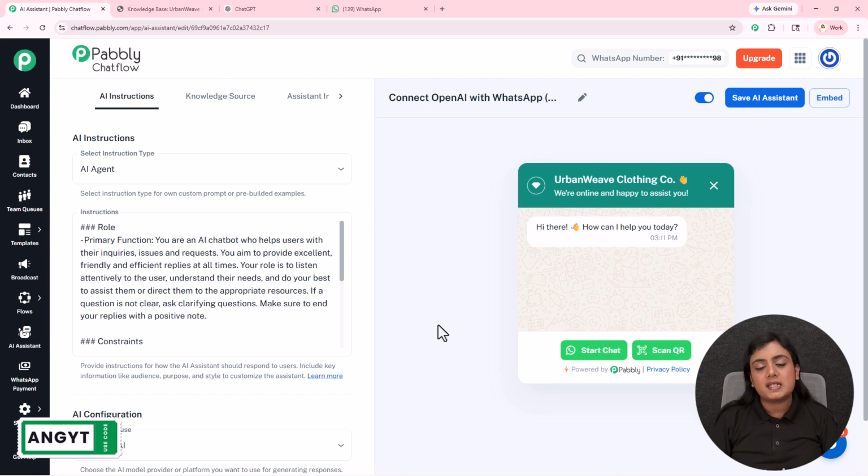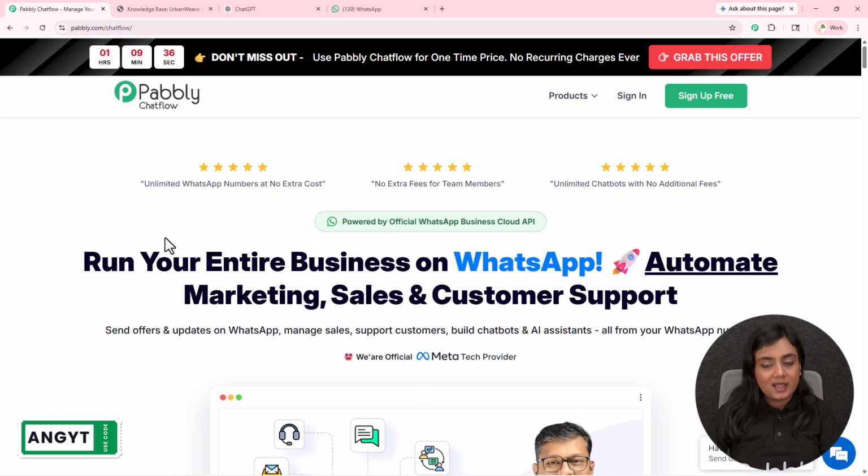Now without wasting any time, let me show you how you can create this AI assistant without need of any coding and programming skills using the amazing software that is Pabbly Chatflow. Now in order to browse Pabbly Chatflow, on a new tab, search for pabbly.com/chatflow and the landing page of Pabbly Chatflow is going to appear in front of you.